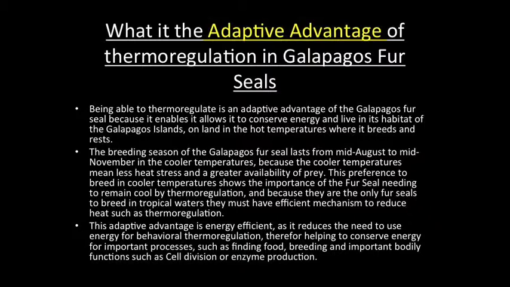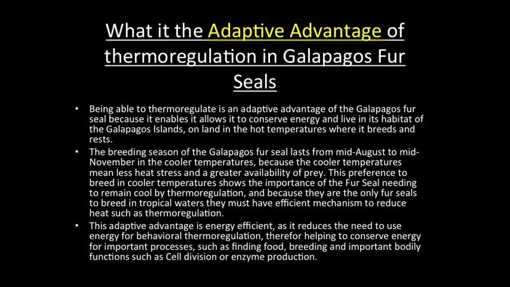What is the adaptive advantage of thermoregulation in the Galapagos fur seals? Being able to thermoregulate is an adaptive advantage of the Galapagos fur seal because it enables it to conserve energy and live in its habitat, the Galapagos Islands, on land in the hot temperatures where it breeds and rests. The breeding season of the Galapagos fur seal lasts from mid-August to mid-November in the cooler temperatures, because the cooler temperatures mean less heat stress and a greater availability of prey.